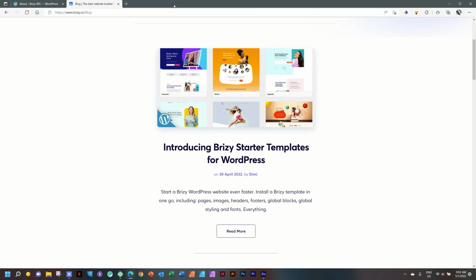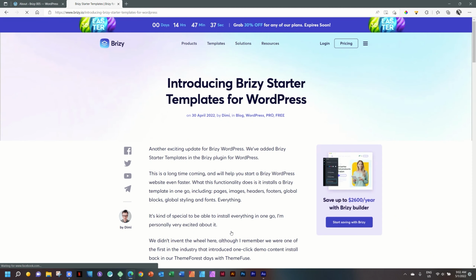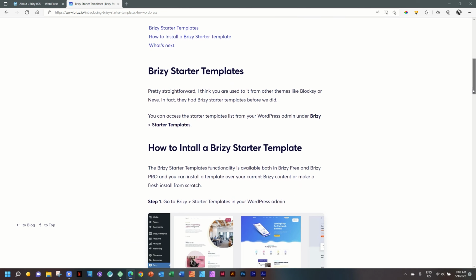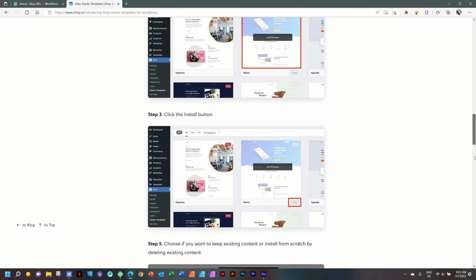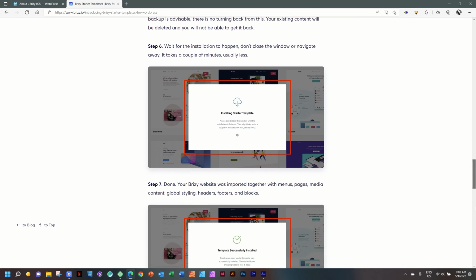Let's look at the Brizy starter templates or starter sites. You may know for some time that we have layouts within Brizy. Now, what is the difference between those layouts and the starter sites? The difference is that one is going to import the entire site for you with menus, set it all up for you. You don't need to create any pages. You don't need to load it in. You don't need to set the global styling. Everything is done for you with a few clicks. And you can also check brizy.io for the blog article on this. Otherwise, I'm going to show you how to do that.